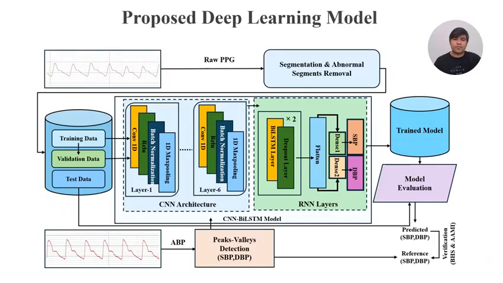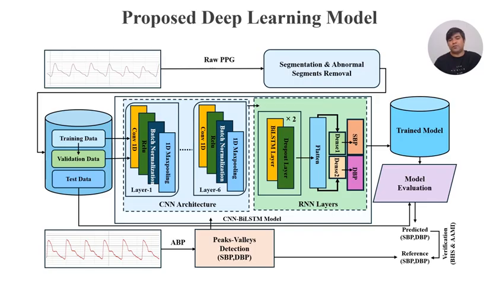And here is the model of our proposed study, in which we use PPG as an input and ABP as an output. So first of all, we divided the data into segments, and we removed the bad segments just to reduce the time complexity, and then we divided our data into training and testing, and the ratio of training and testing is 80 to 20. 80% of data we used for training, and 20% we used for testing to evaluate our model.